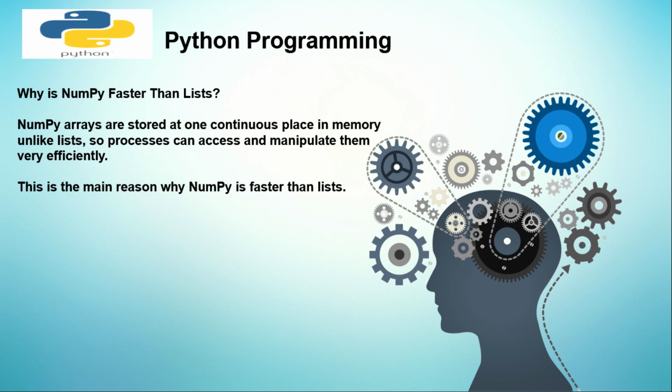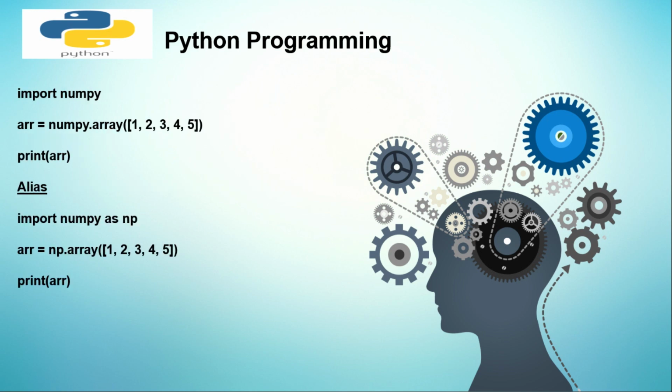So why is NumPy faster than the list? NumPy arrays are stored in one continuous place in memory, unlike lists, so the processors can access and manipulate them very efficiently. If they are stored continuously, then you can access them easily, as compared to storing 1 here, 2 in a different place, and 3 in another place, where it actually has to search. If it is stored continuously, you can access it fast, right? So this is the reason why NumPy is faster than the list.